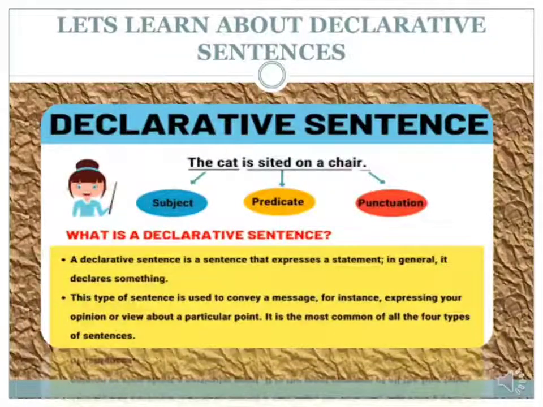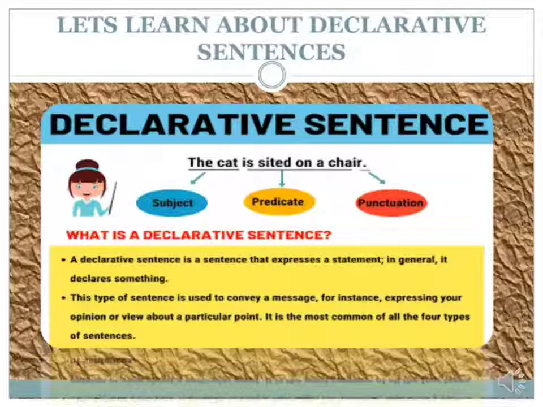Students, today we will learn about declarative sentences and about their types and uses. So students, what is a declarative sentence? A declarative sentence is a sentence that expresses a statement. In general, it declares something. These types of sentences are used to convey a message, for instance, expressing your opinion or view about a particular point. It is the most common of all the 4 types of sentences.